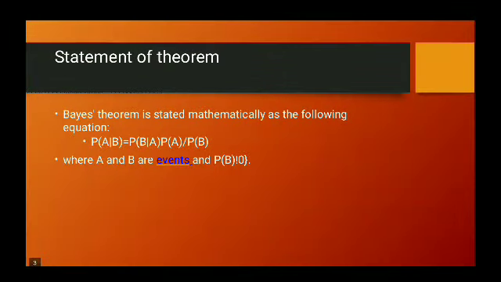So, coming to the main statement of Bayes theorem, it can be determined mathematically as follows. Let us consider A and B are two events, in which the probability of A given B, P(A|B), is equal to P(B|A) times P(A) divided by P(B), where A and B are events and P(B) is not equal to 0.